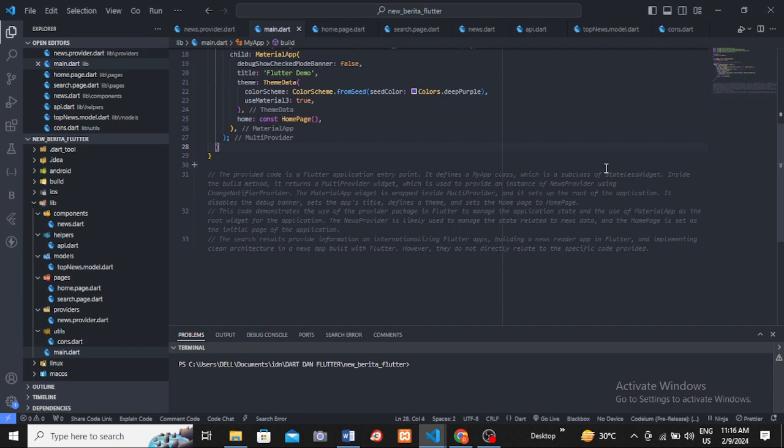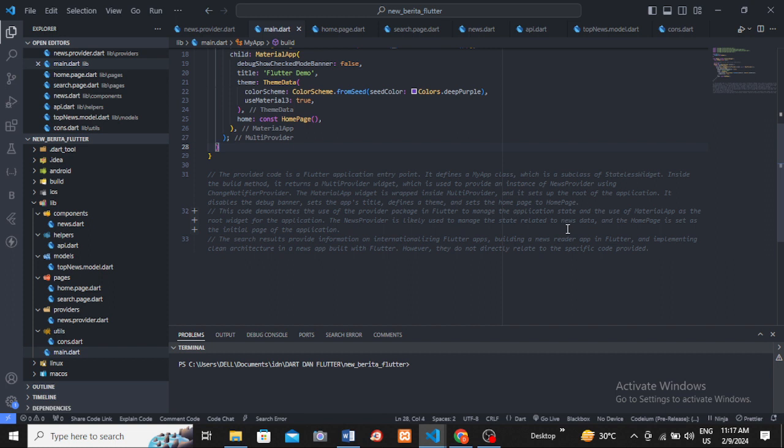Inside the build method, it returns a MultiProvider widget, which is used to provide an instance of NewsProvider using ChangeNotifierProvider. The MaterialApp widget is wrapped inside MultiProvider, and it sets up the root of the application. It disables the debug banner, sets the app's title, defines the theme, and sets the home page to HomePage.